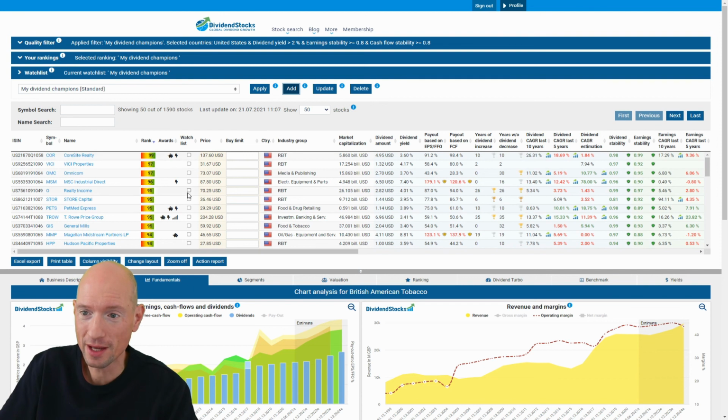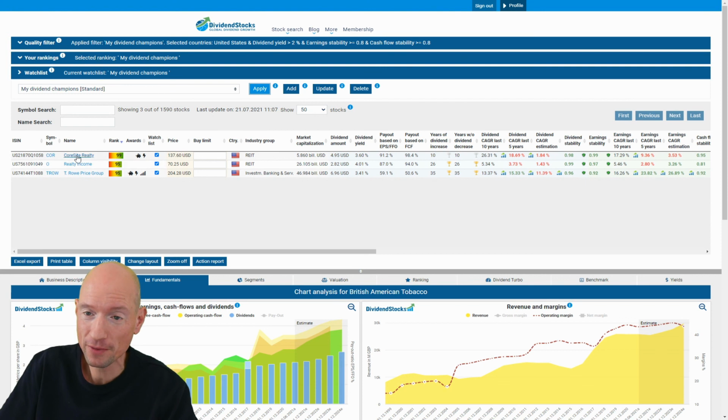And now you can add stocks to this watch list simply by clicking this checkbox in the watch list column. For example, Coresight Realty, Realty Income, another REIT, and T. Rowe Price Group. It's a little bit arbitrary. And if you revisit the screener again tomorrow, the watch list will be preloaded and you will see which stocks you already selected. You can press the apply button. By doing so, you filter just by stocks in your watch list.